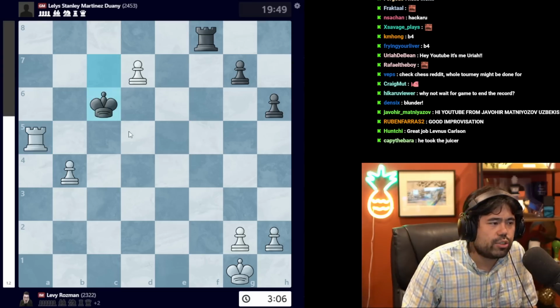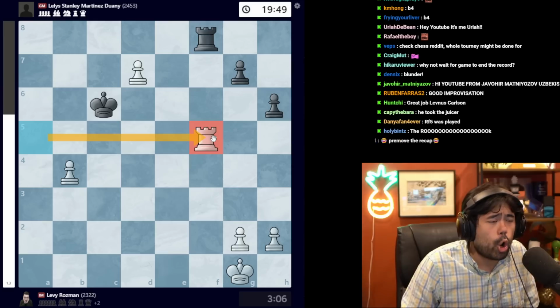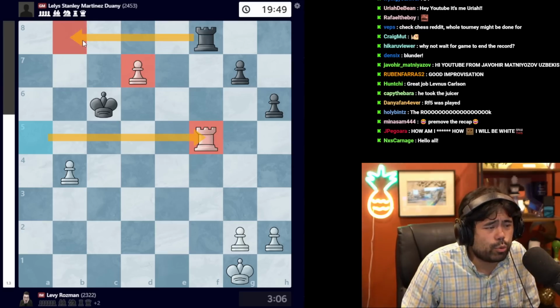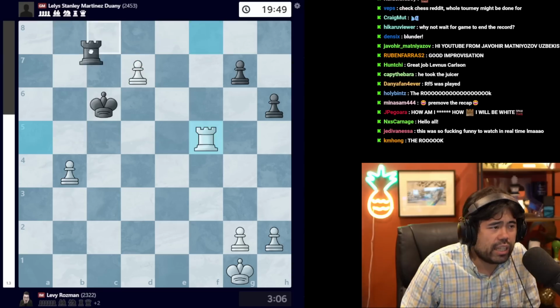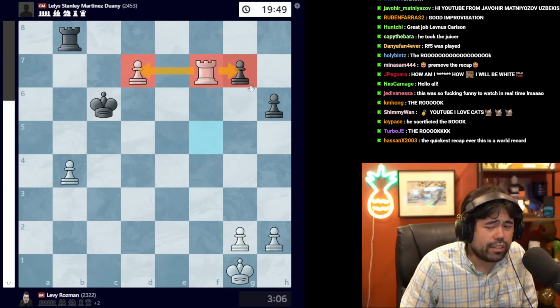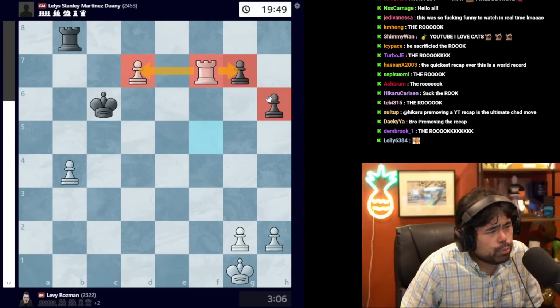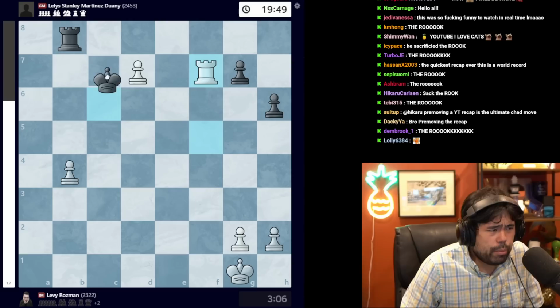Now white has many ways to win here, but rook f5 is a really nice touch, not only because white sacks the rook, but also because now black has to move the rook away from the open file. And after we get to move rook b8, Levy plays rook f7, guarding the pawn on d7 and attacking the pawn on the g7 at the same time. Now at this point, of course, Martinez could resign, but he plays a couple more moves.